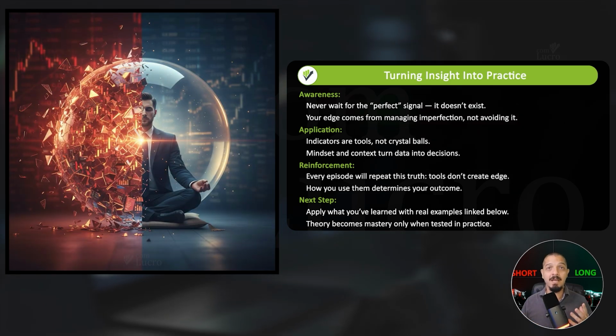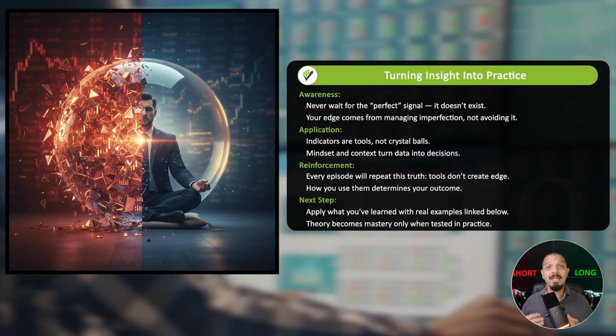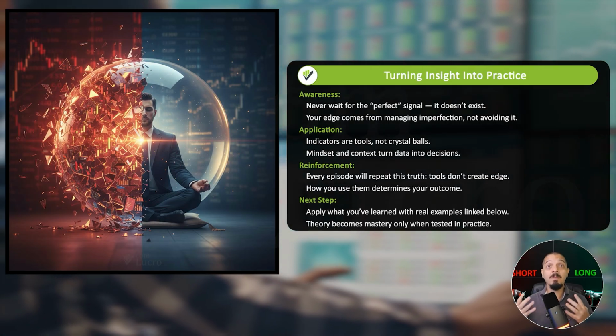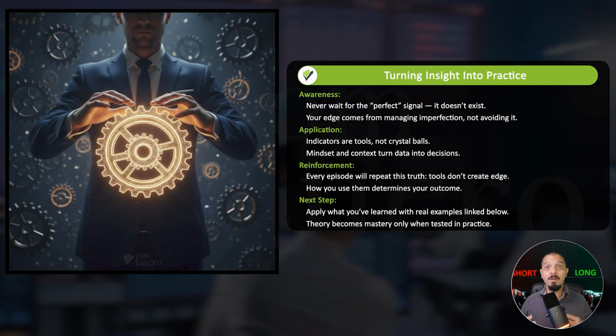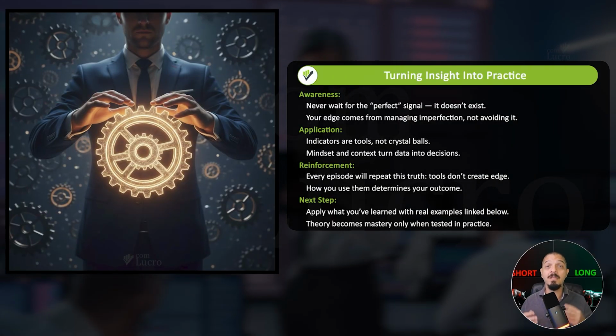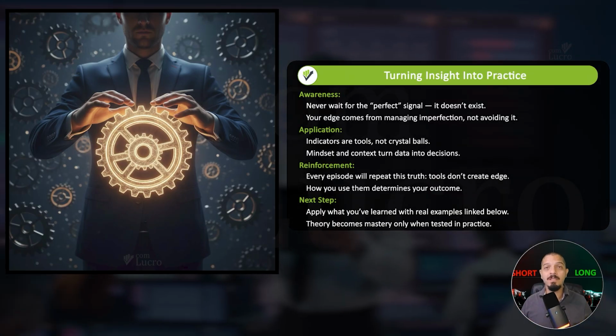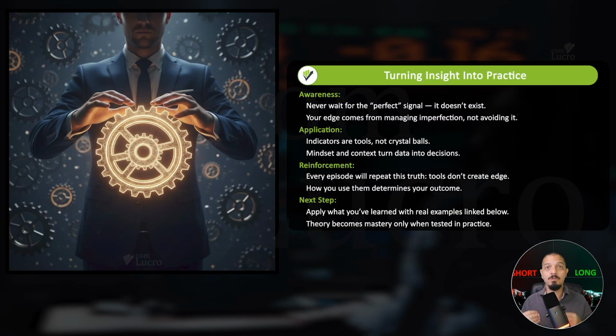That's why mindset matters. That's why context matters. And that's why indicators, no matter how popular, are tools, not crystal balls. And that wraps up our breakdown of this indicator. In every episode of this series, we'll keep reinforcing the same core message. Indicators don't give you an edge. How you use them does.